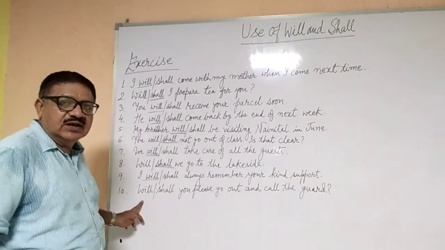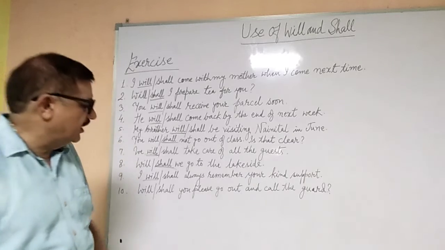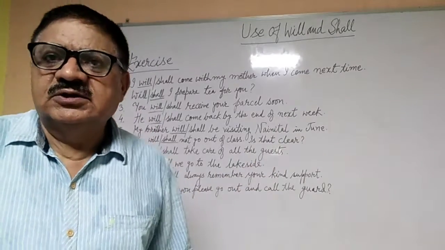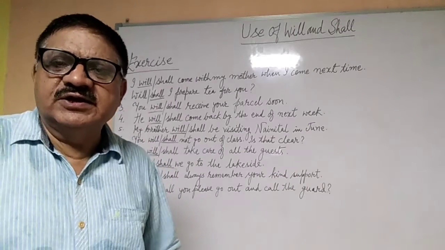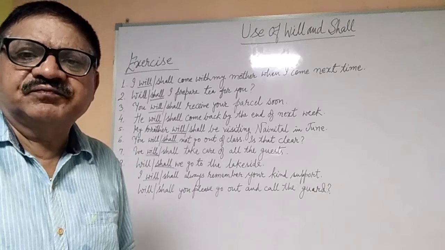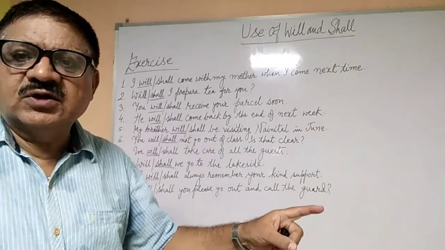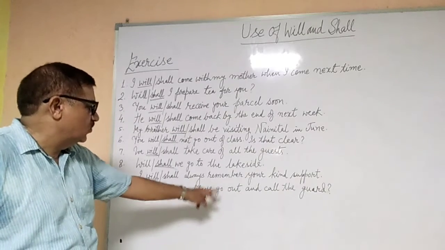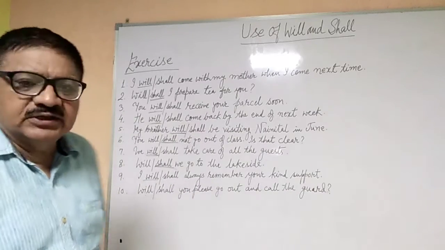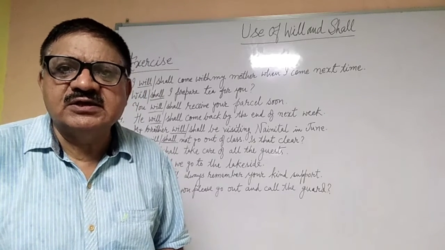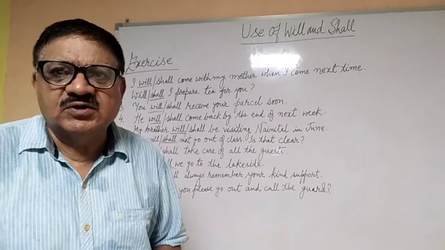Okay. Now the last sentence is will or shall you please go out and call the guard. So what is being done here? We are making a request.